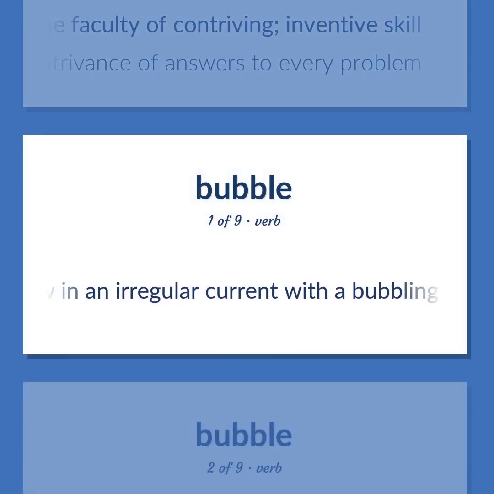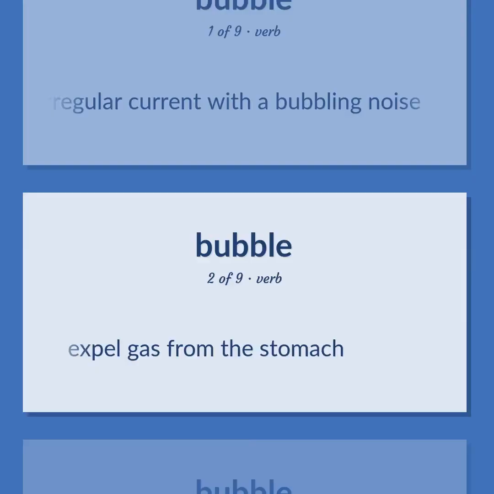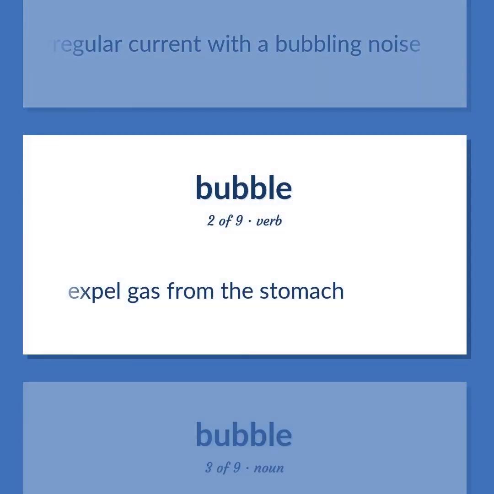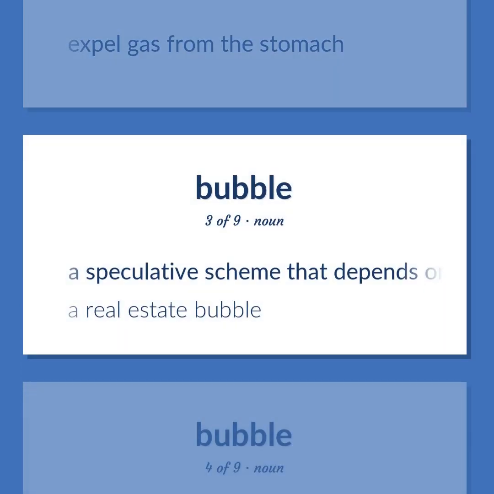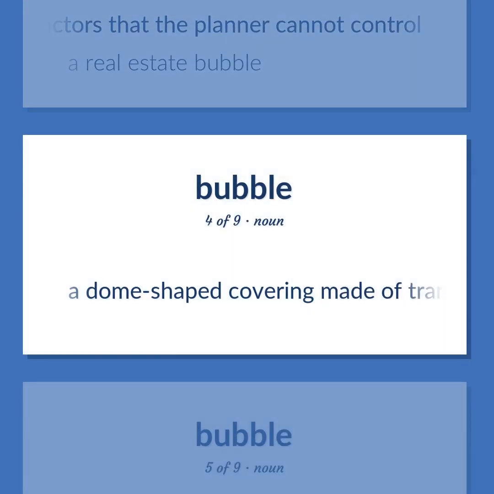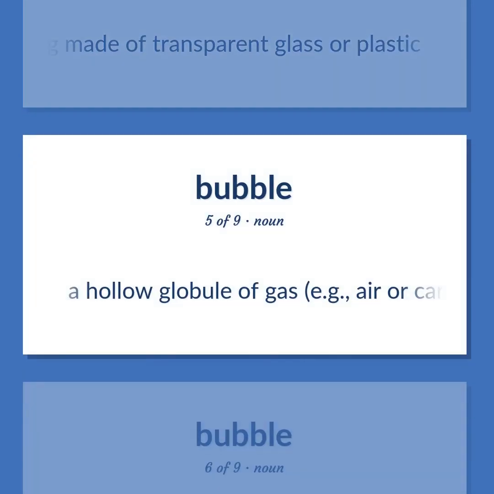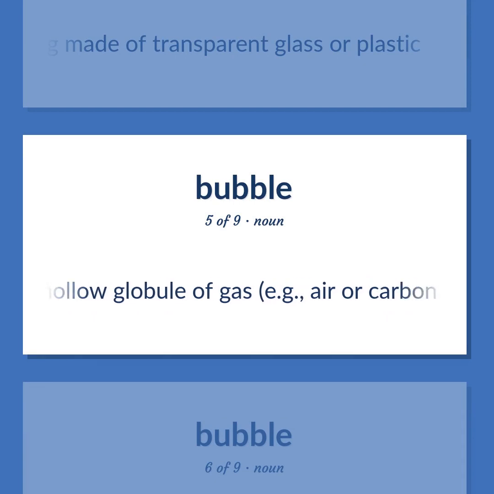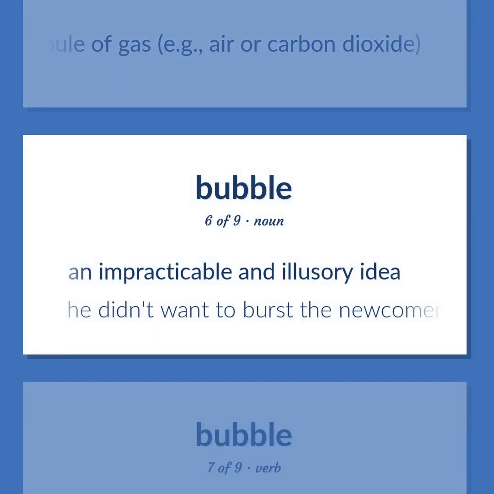Flow in an irregular current with a bubbling noise. Expel gas from the stomach. A speculative scheme that depends on unstable factors that the planner cannot control. A real estate bubble. A dome-shaped covering made of transparent glass or plastic. A hollow globule of gas, e.g., air or carbon dioxide. An impracticable and illusory idea. He didn't want to burst the newcomer's bubble.